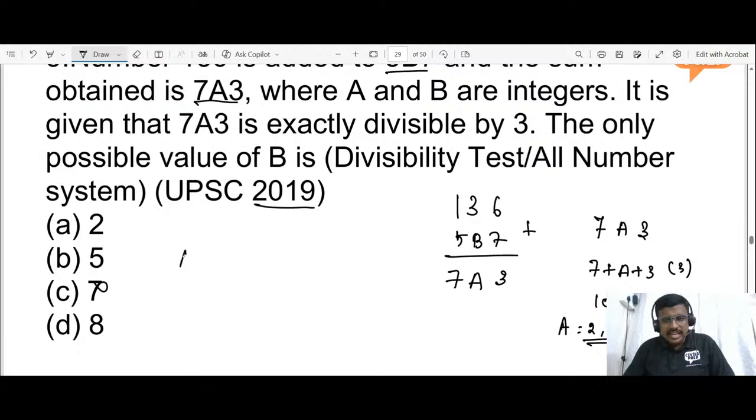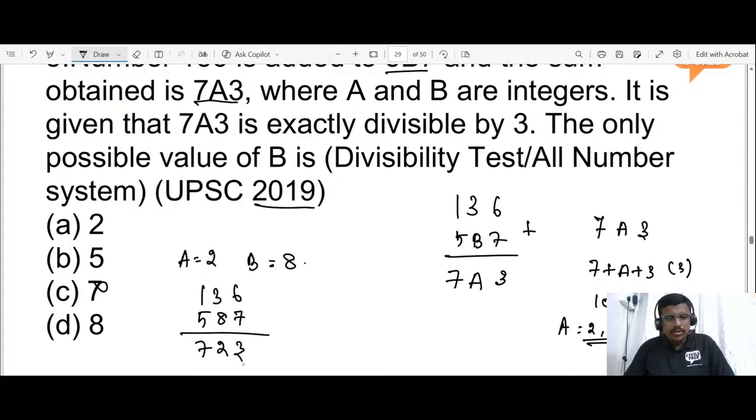Okay. Now let us take a is equal to 2 and b is equal to 8. Please solve this: 136 plus 587, which gives you 723. Check: 6 plus 7 is 13, remaining 3 and carry 1; 4 plus 8 is 12, plus 1 is 13. So 723.